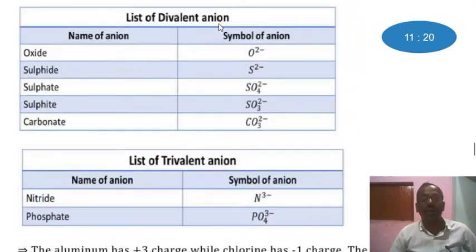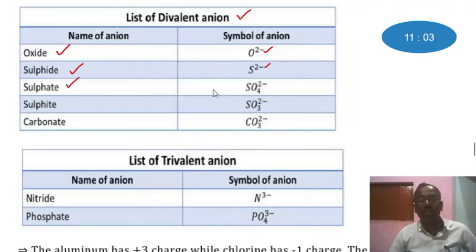List of divalent anions: oxide, O 2 minus; sulfide, S 2 minus, or gains 2 electrons.